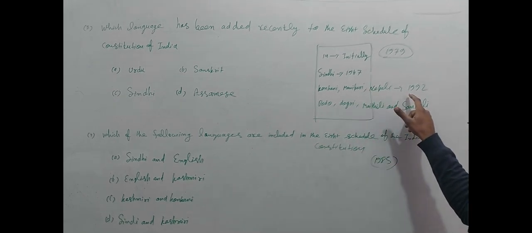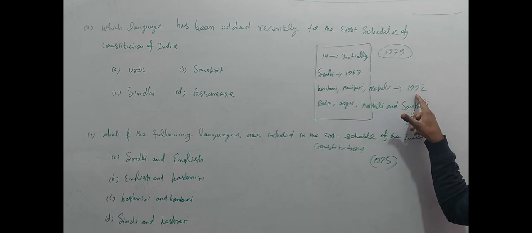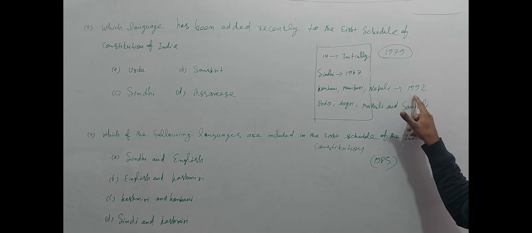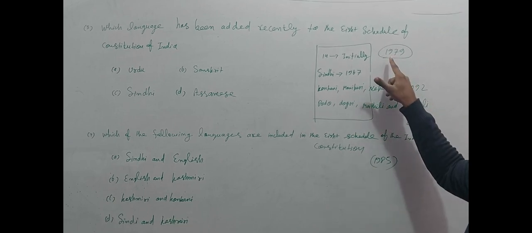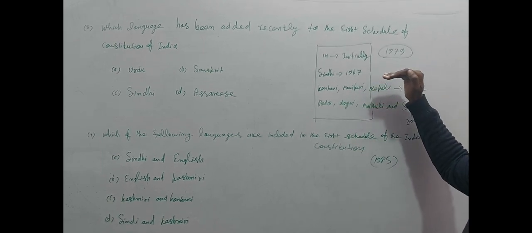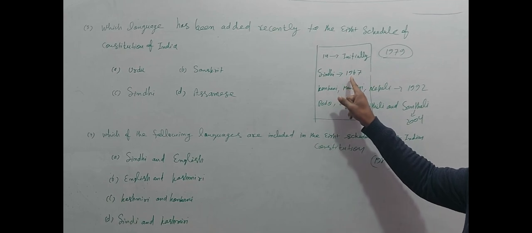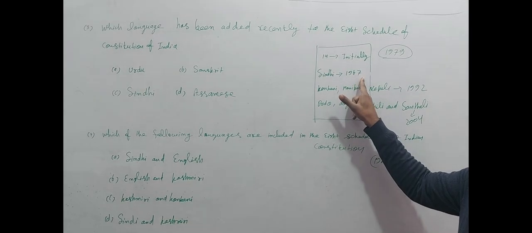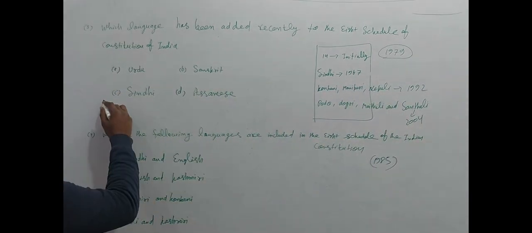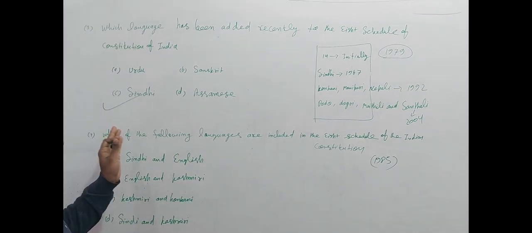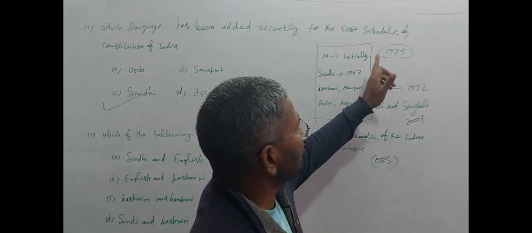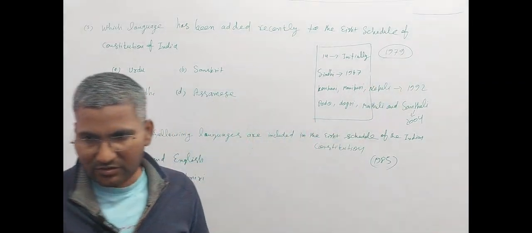And the second amendment was in 1992, but because the question was asked in 1979, we cannot choose that. Till 1979, there was one amendment in the languages, 1967, the language Sindhi. Sindhi is your right answer. That amendment was done in 1967, the question asked in 1979. Are you getting it or not?